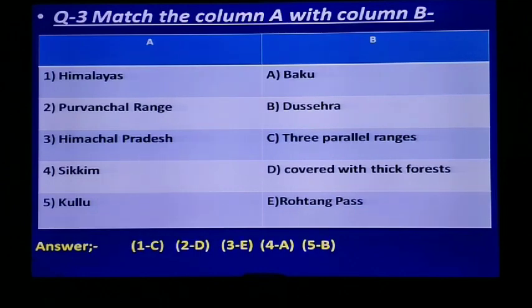Now let's see the answers. The number 1, Himalayas get matched with C option, that is 3 parallel ranges. Number 2, Purvanchal Range gets matched with D option, covered with thick forest. Number 3, Himachal Pradesh gets matched with option E, Rohtang Pass. Number 4, Sikkim gets matched with A, that is Baku. The Sikkim woman wears the long skirt called Baku. Number 5, Kullu gets matched with option B. The festival celebrated in Kullu is Dashera.